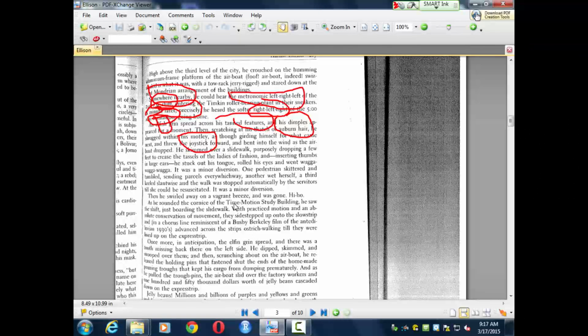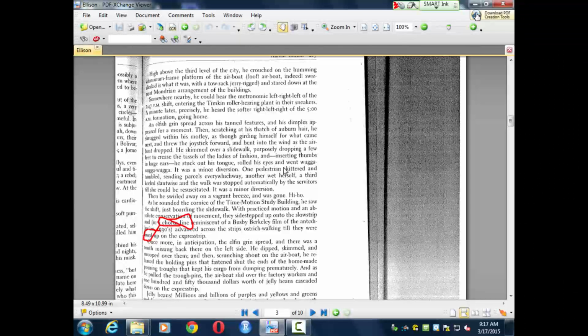Let me move on. In the next paragraph, he swirls away on a vagrant breeze, so a wandering breeze, a whim of a breeze. Then immediately we go back to the shifts, back to the mechanization, industrialization. They have practiced motion, absolute conservation of movement, in a chorus line where all the women are trying to look just like the other women. Let's see, they line up on the express strip.